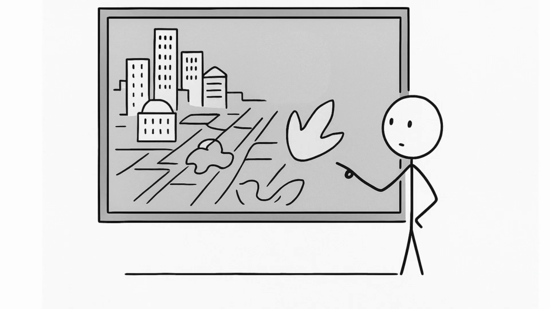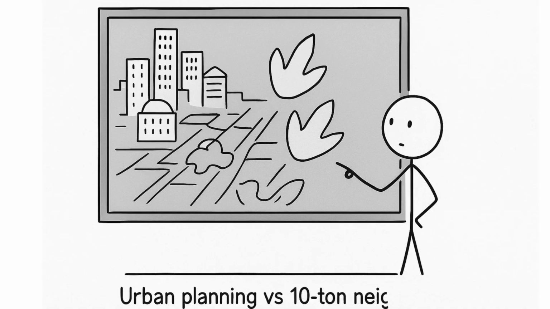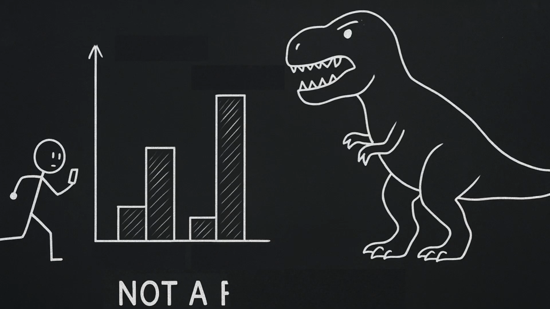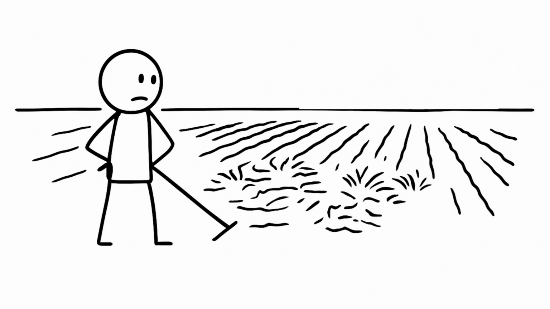Let's start with the basics. Could we even build cities? Forget traffic jams, try velociraptor alleyways. Could we live or just be lunch? Agriculture? Forget it.